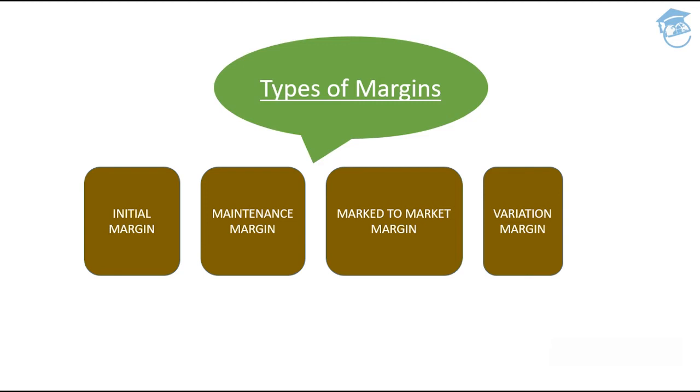So what should be done? There is a gap of 15 minus 8% in this scenario. You need to get back to your maintenance margin, not just your initial margin. So that 7% will be added back. What is that 7%? That gap is the variation margin. Clear, guys? Initial margin is the one you pay at the very beginning of the contract. Maintenance margin is something you need to maintain at all times in your demat account. And once your margin comes down below the maintenance margin, whatever buck up you need to add to your bucket of margins is called variation margin.